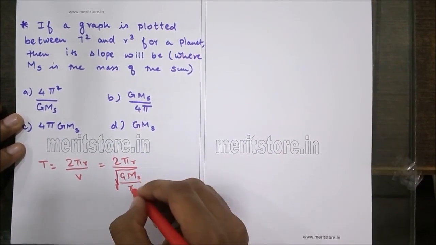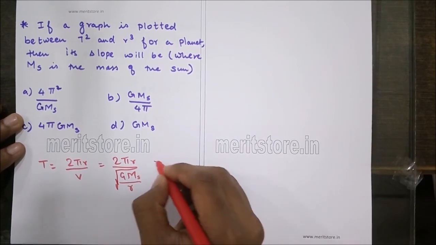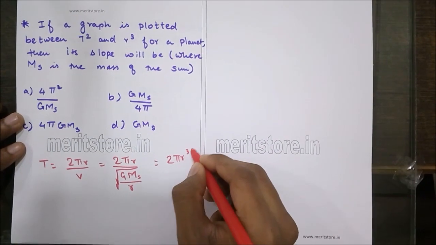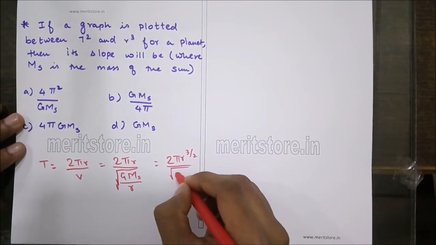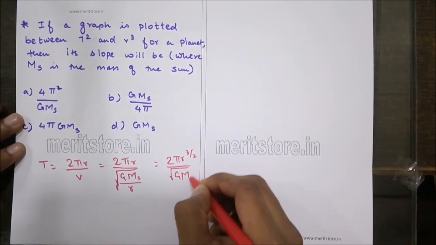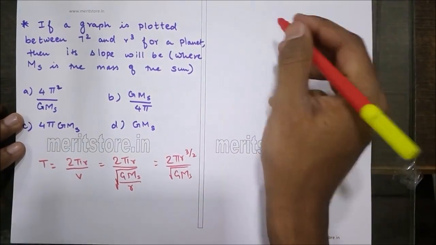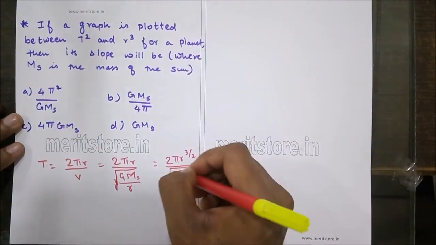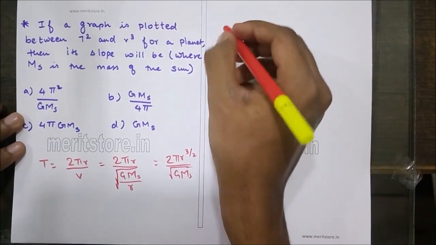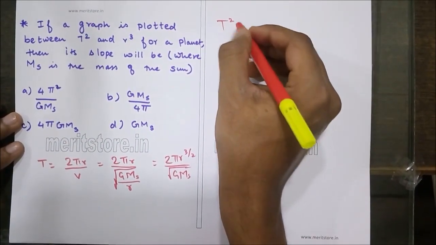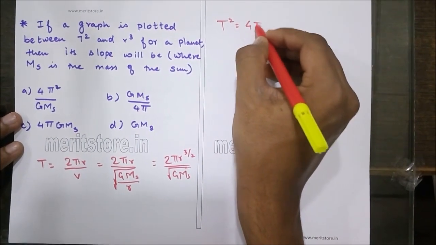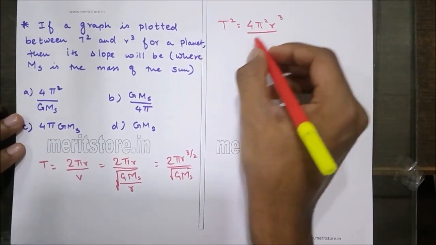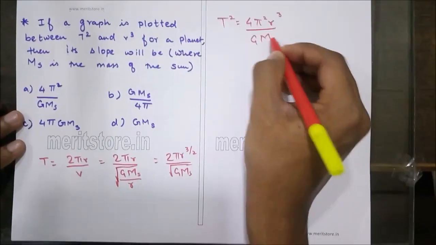Now this r can be taken into the numerator, and this can be written as 2 pi r raised to 3 by 2 upon root of G Ms, where Ms is nothing but the mass of the Sun. Now squaring both the sides, in order to remove this root from the equation, we get T square equals 4 pi square r raised to 3 upon G Ms.